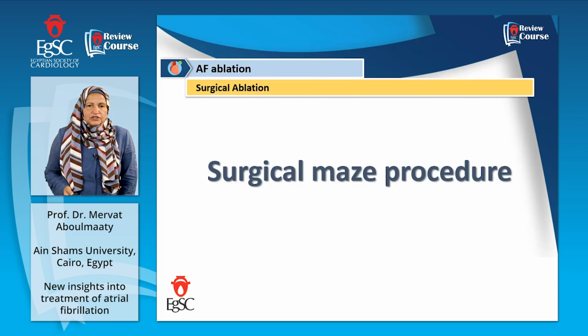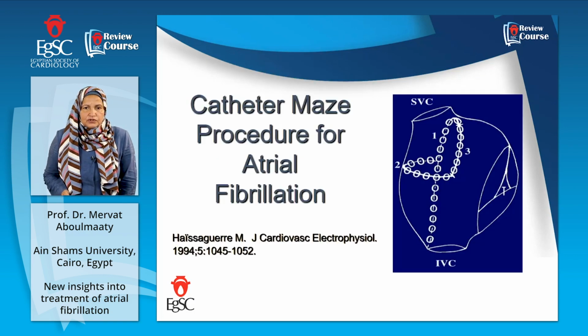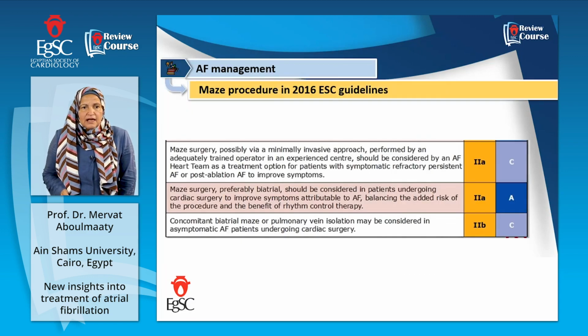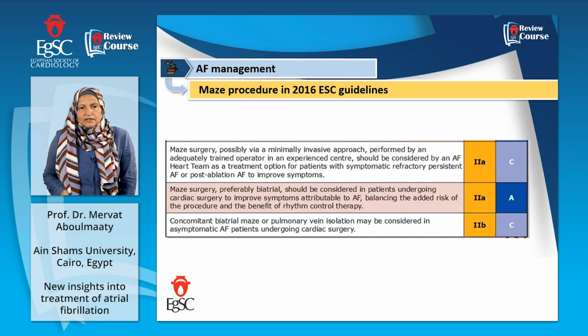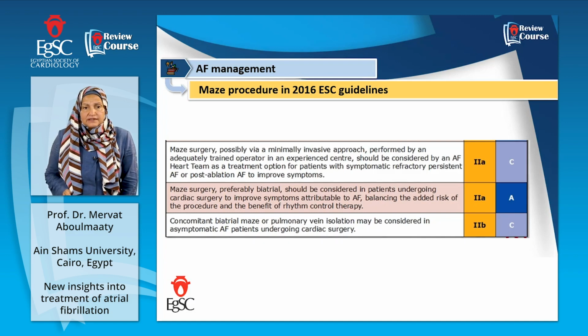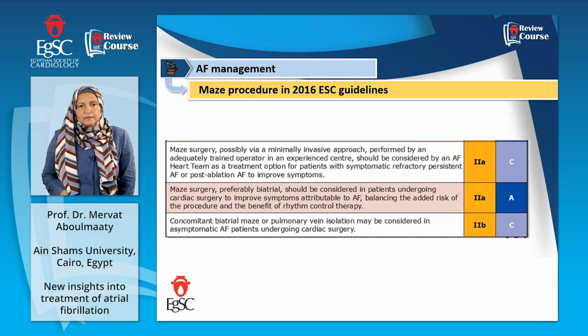The surgical ablation started with the surgical maze procedure, and that started in Canada. The indication of surgical maze, possibly via a minimally invasive approach, is class 2, performed by an adequately trained operator in an experienced center, and should be considered by an AF heart team, not only one, for patients with symptomatic refractory persistent AF or after post-AF ablation to improve symptoms.